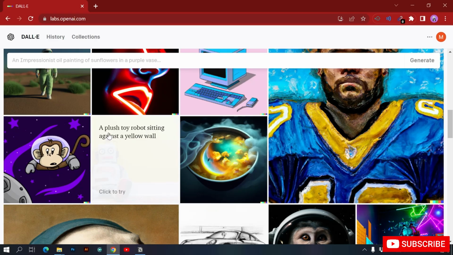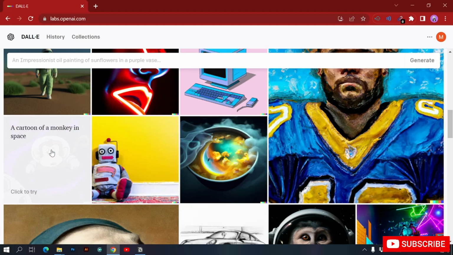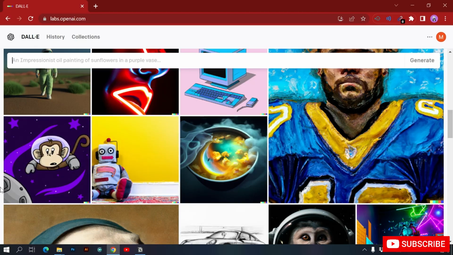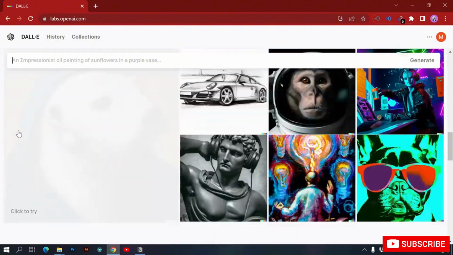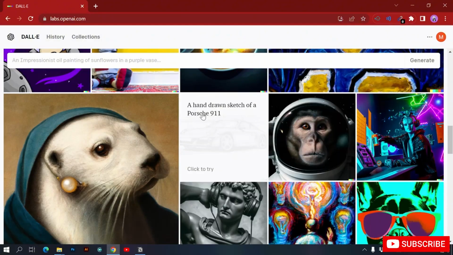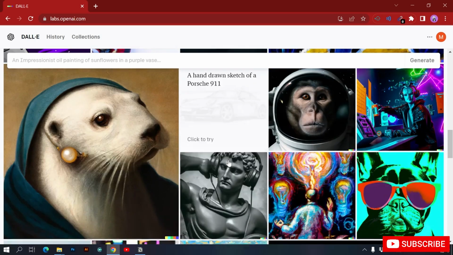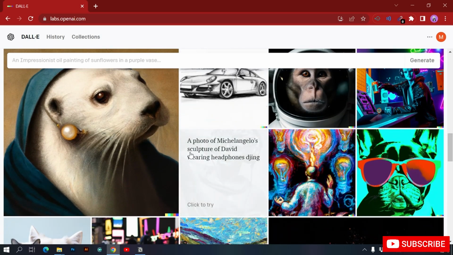A plush toy robot sitting against the yellow wall, it's really simple. A cartoon of monkey in space. This is a cartoonish image, as you can see, because we have given a prompt of a cartoon of monkey. Here you can see a sketch, a hand-drawn sketch of a Porsche 911. Here is a sculpture, so it must include the word sculpture, as you can see over here.